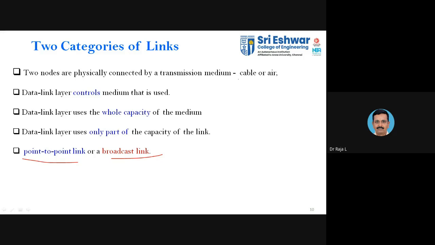You can transmit either through cable or air. So it controls the media, and the whole capacity of the media will be used. Based upon the type of switch, you will be having a shared or a dedicated path. Normally broadcast will have a shared media, and point-to-point will have a dedicated path.